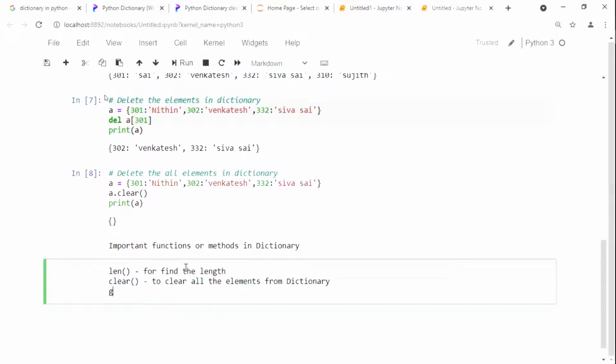And then the next method, get. Here get is nothing but, in order to get your key as well as your value, we are going to use this get method. We'll see it whenever I show the example, then you will understand. Get the value associated with the keys.